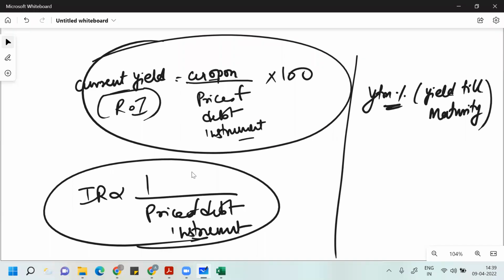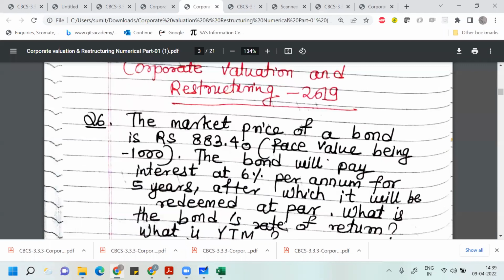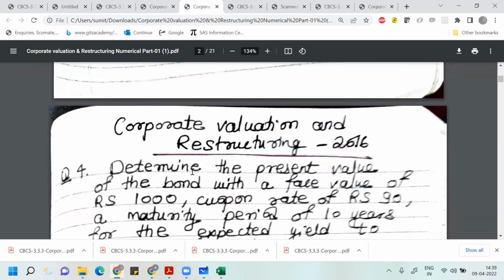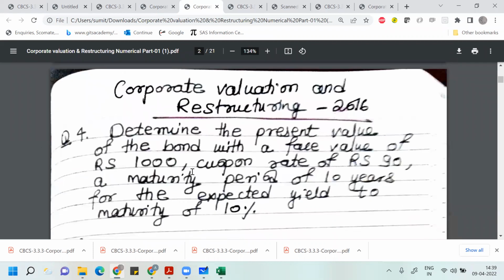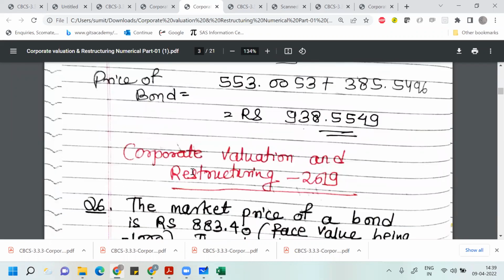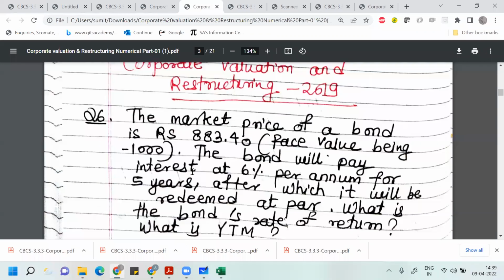Clear this part? Yes, sir. Okay. So like every year, more or less, a question comes from this. The question which we discussed just now came in 2016 also. It came in 2021 also. You can see the concept: a question similar to this came in 2019 also.